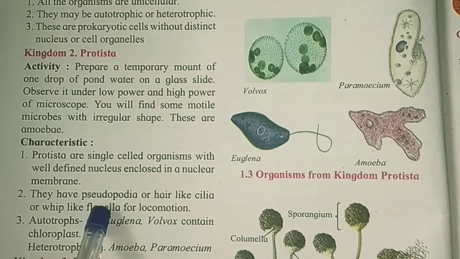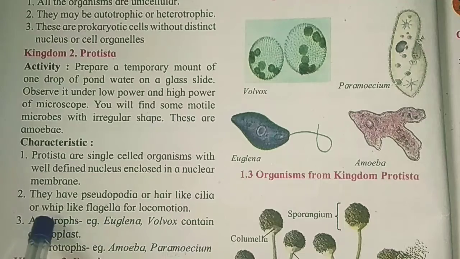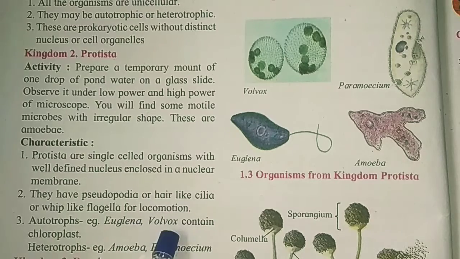They have pseudopodia or hair-like cilia or whip-like flagella for locomotion, for moving from one place to another.